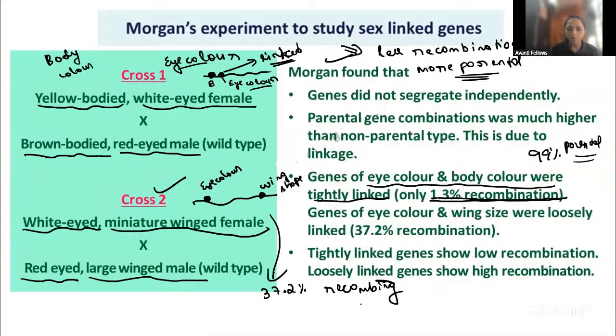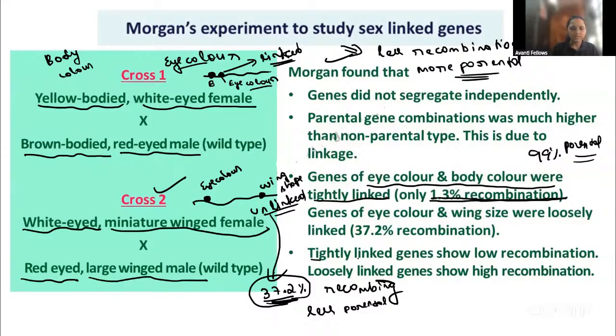See here, Neeli, you asked the question, right? Both these genes are located on the same chromosome only, but they are not linked. They are unlinked, which means there is a far distance between the two genes, right? So in this type, if the genes are not linked, we are going to get more recombinant type and less parental type. But here it is on the same chromosome only, right? Still we are getting 37.2% recombination.